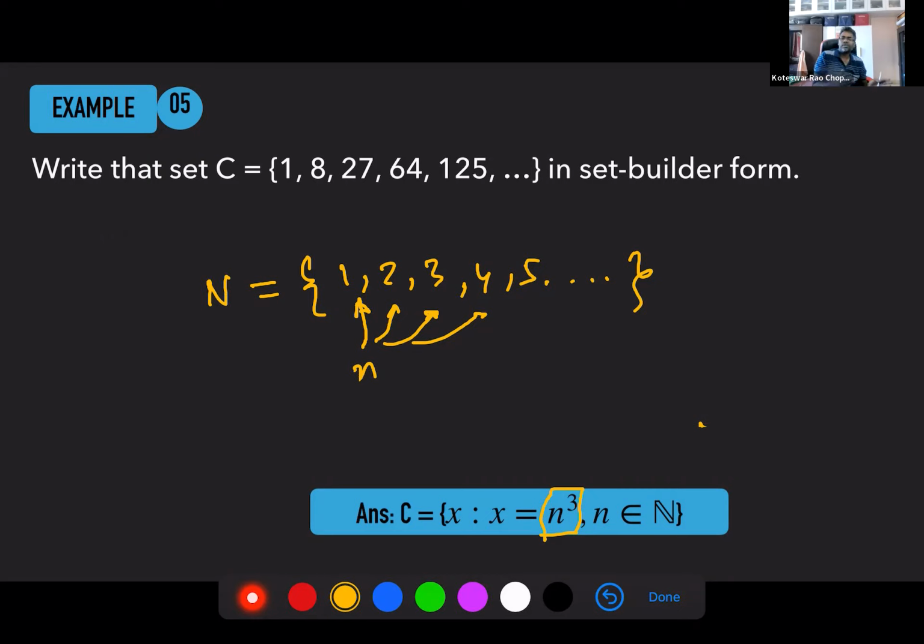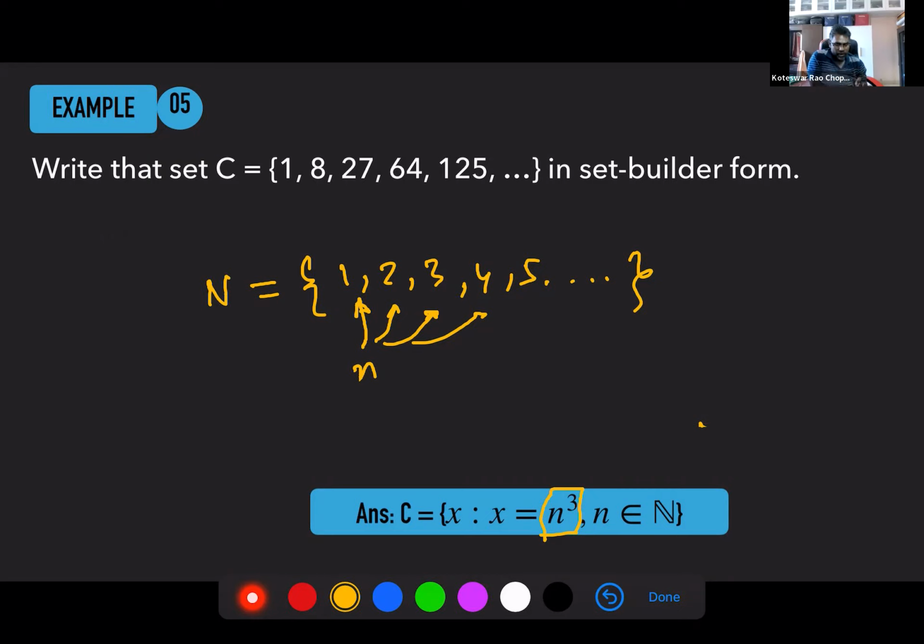You are cubing the set, which is not allowed. Remember, we wrote earlier, small letters are used to represent elements in a set. So you cannot use capital letters, notation-wise. We have to be careful.